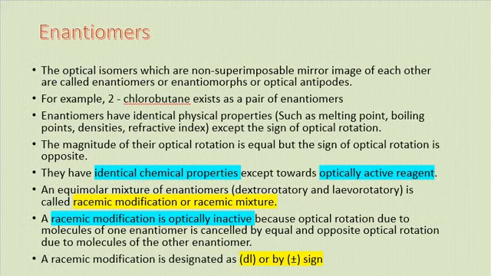They have identical chemical properties, as I told you, and when we take an equimolar mixture of dextro and levorotatory enantiomers, we call such a mixture a racemic mixture or racemic modification. Racemic modification is optically inactive because the optical rotation due to the molecules of one enantiomer is cancelled out by the equal and opposite optical rotation due to the molecules of the other enantiomer. Racemic modification is symbolized by DL or by using the plus minus sign.